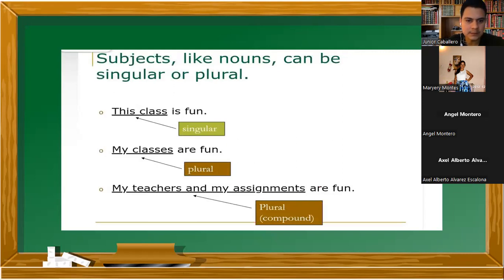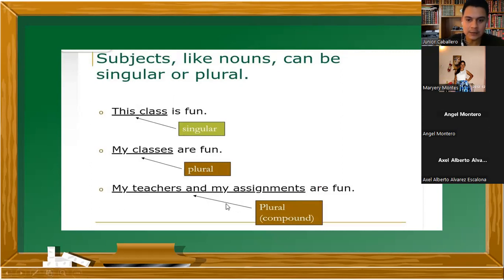How about the next one? My classes are fun. Singular or plural? Plural, because I'm talking about two or more classes, right? Okay, good. And how about the last one? I would like some volunteer to read the last sentence, please. My teachers and my assignments are fun.